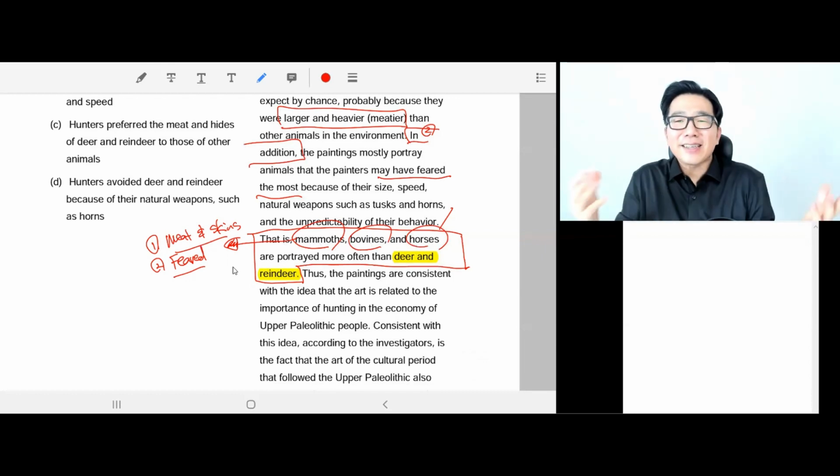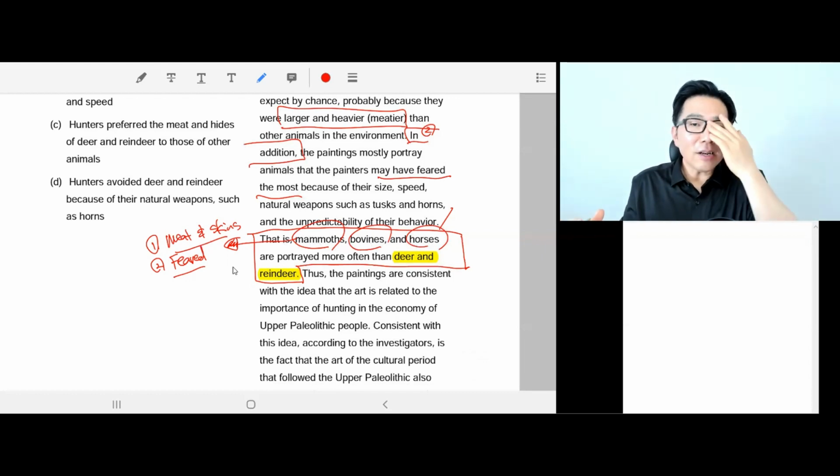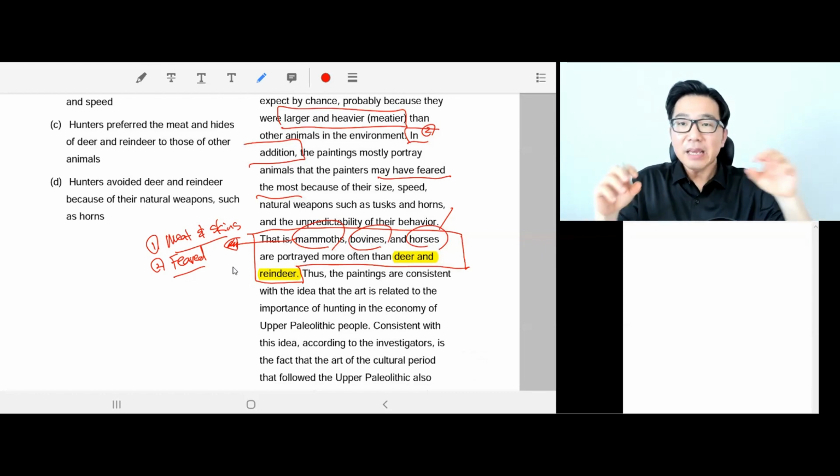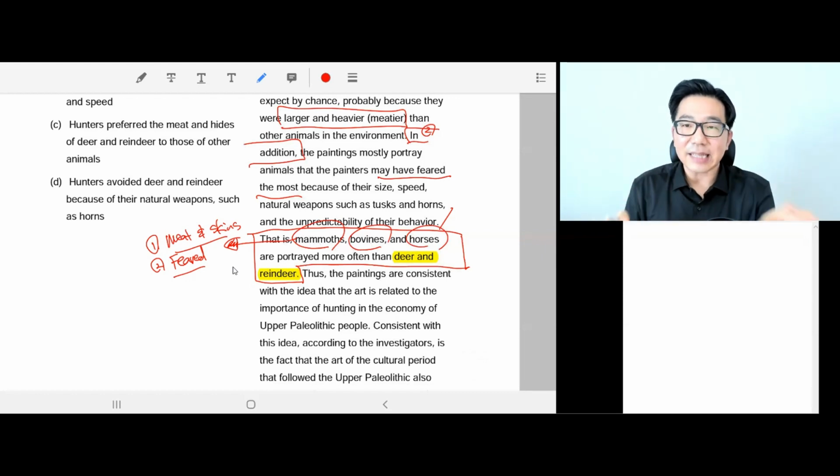It's indirect comprehension. They call it inference, but it's not even inference. Inference questions have slightly different types, which I hope to introduce to all of you. But this question type is where you just do an indirect comparison.